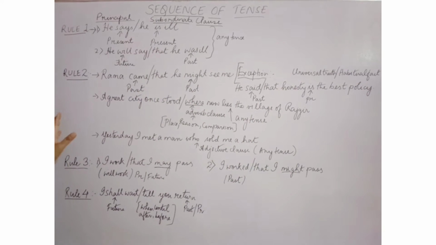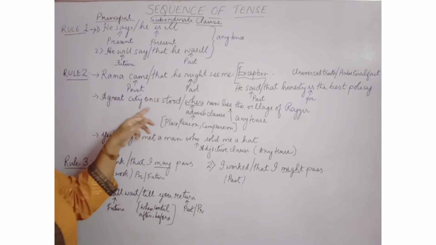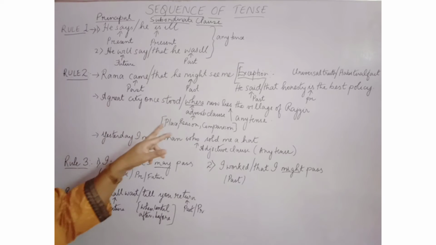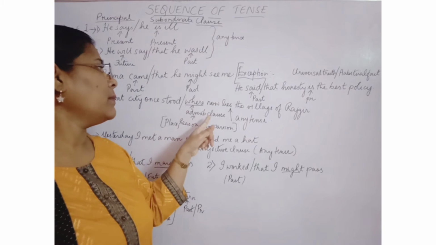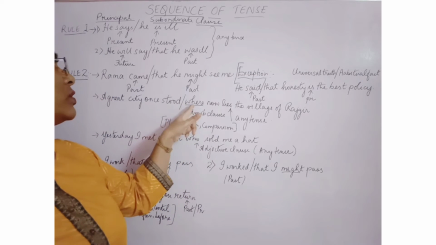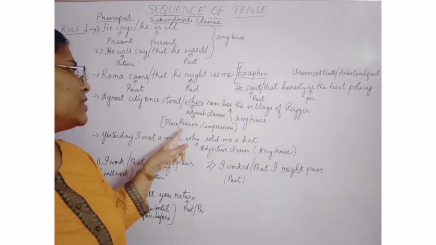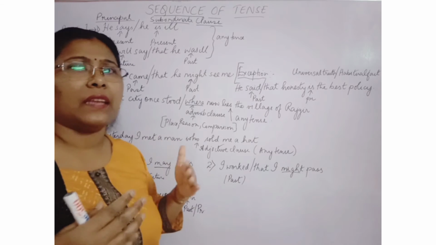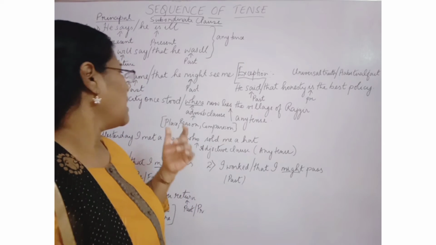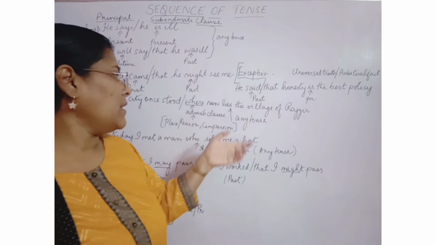Fine. Now rule number 2 has a few more points. For example, a great city once stood. Stood is past tense. If the subordinate clause starts with an adverb clause, and that should be an adverb of place, reason, or comparison, you can understand its comparison or reasoning if you read the sentence. At that time you can use any tense.